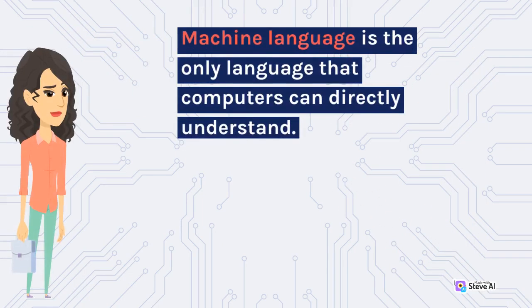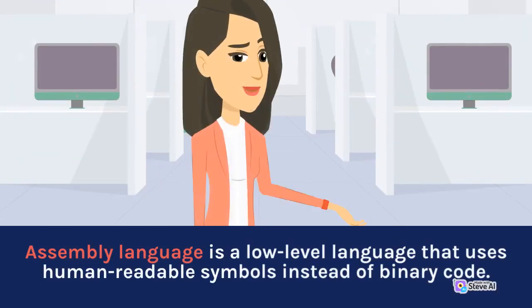Machine language is the only language that computers can directly understand. Assembly language is a low-level language that uses human-readable symbols instead of binary code.